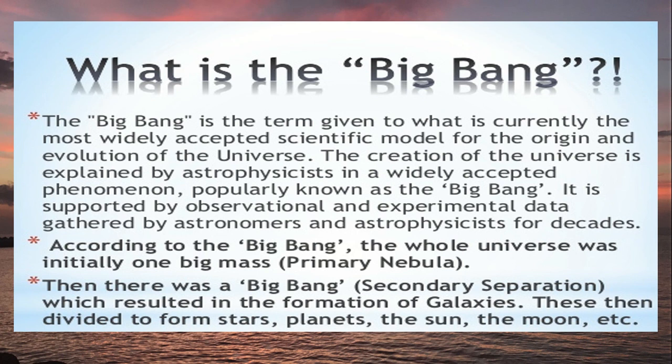According to the Big Bang, the whole universe was initially one big mass. According to the vigorous explosion, you know that before crores of years, one lump of small but severely heavy and hot body exploded vigorously and scattered in all directions. This explosion is called the vigorous explosion. And then there was a Big Bang which resulted in the formation of galaxies. These then divided to form stars, planets, the sun, moon, etc.